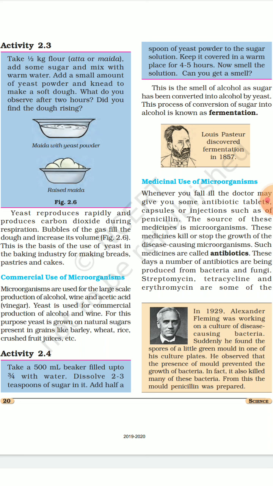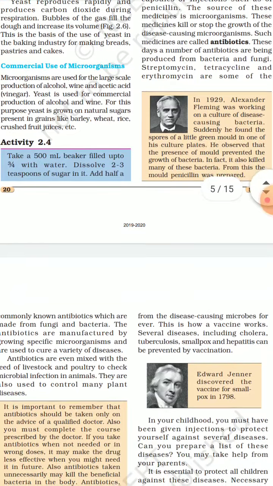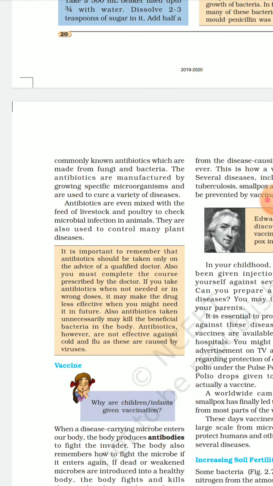There was a scientist whose name was Alexander Fleming. He was working on a culture of a disease-causing bacteria. Suddenly he found spores of little green mold. On one of his culture plates he observed that the presence of mold prevented the growth of bacteria. From here he discovered penicillin, the first antibiotic. So antibiotics are the medicines which are used to kill bacteria, but they should be taken with the help of a doctor, and without the prescription of a doctor we should not take antibiotics.